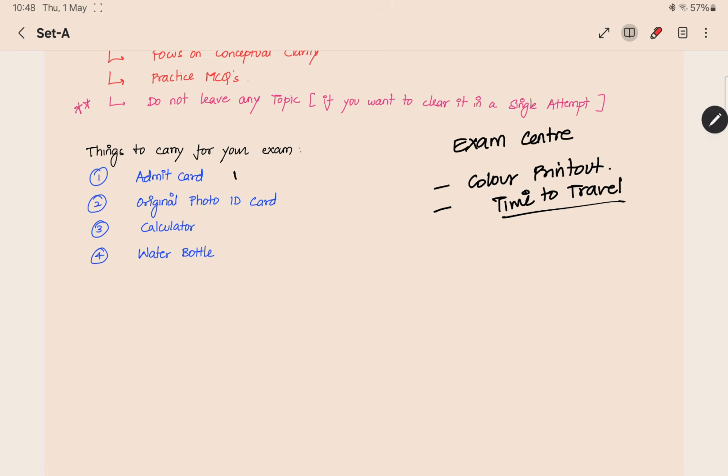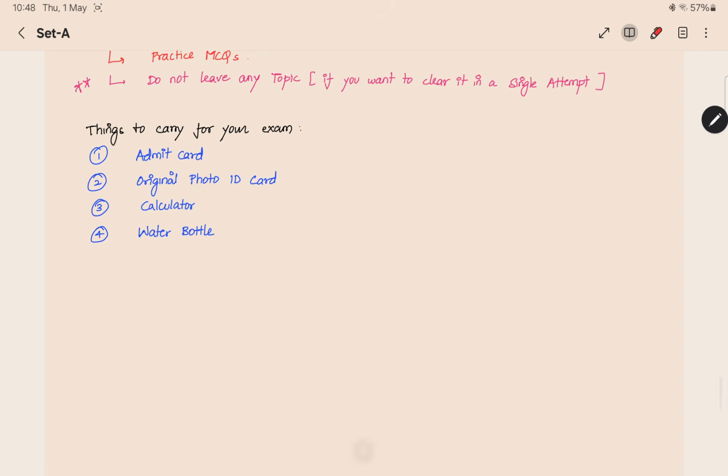And then you have to take the admit card, and they will be asking for a photo ID card. Like driving license you can take, PAN card you can take, voter ID you can take, Aadhaar card you can take. These are all the photo identity cards issued by the government, which you have to show to the examination center before writing the exam. And then you have to take a calculator, do not forget it. And then a water bottle you can take. These are all the things which you have to take for your exam.